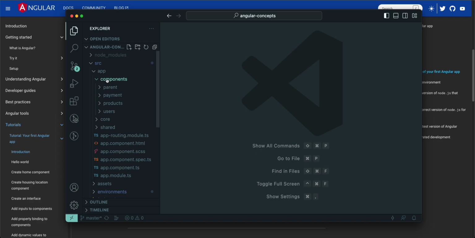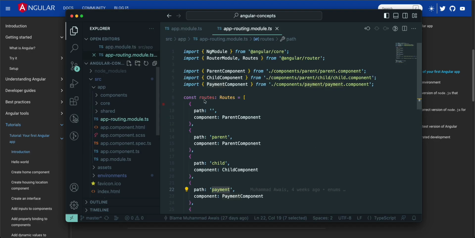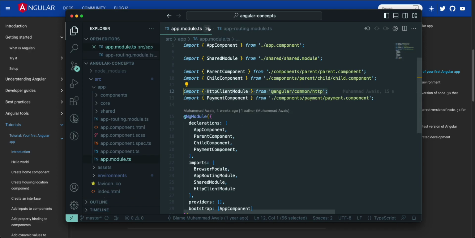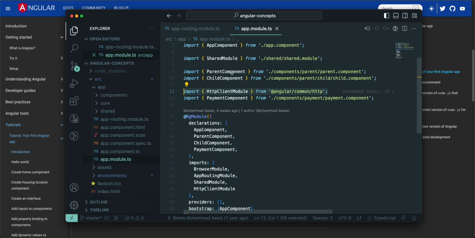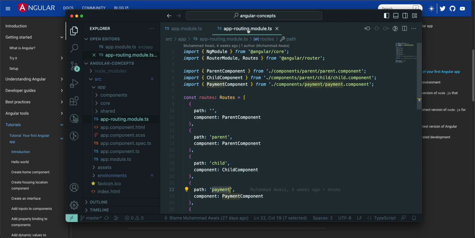Okay. Now, as you see here, we have app.module. We also have app.routing module. When we create any component, we import that component in our app.module. And app.routing module is for routing your application, like when the user goes to /payment, it will navigate to the payment component.